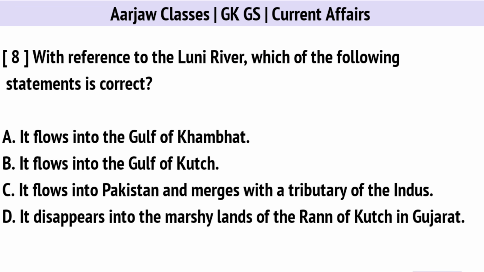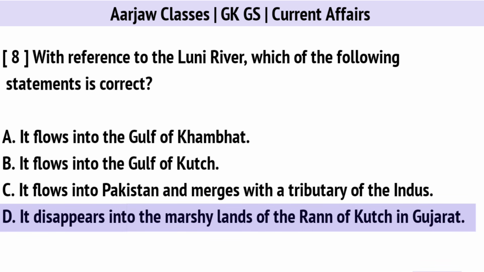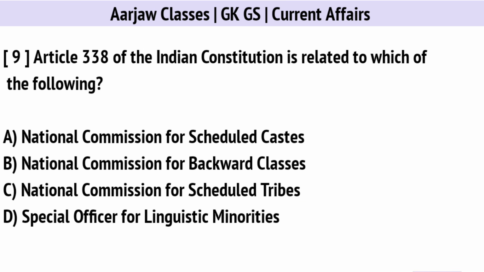With reference to the Luni River, which of the following statements is correct? Correct option is D. It disappears into the marshy lands of the Rann of Kutch in Gujarat. Article 338 of the Indian Constitution is related to which of the following? Right option is A. National Commission for Scheduled Castes.